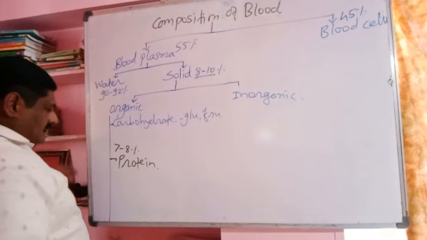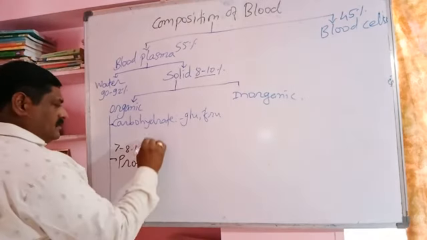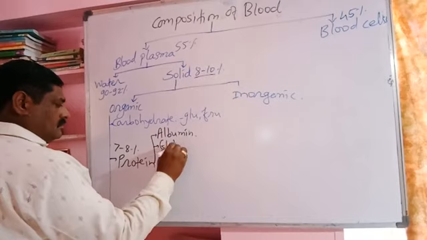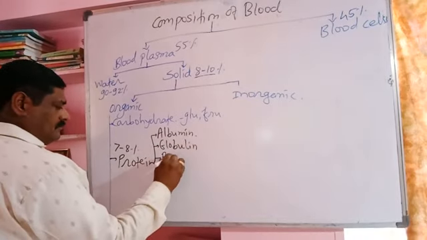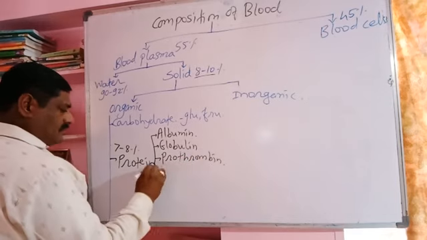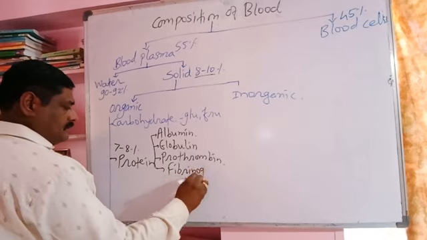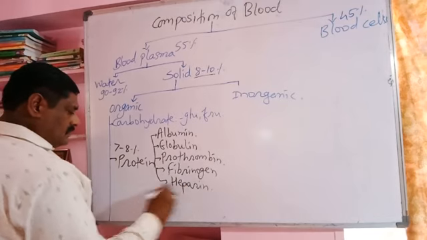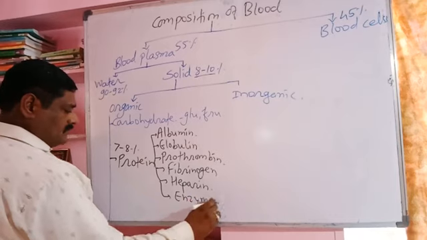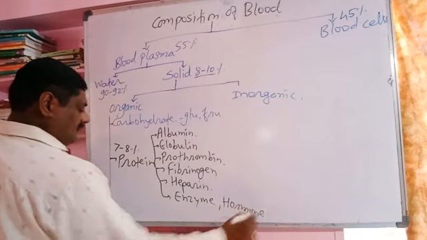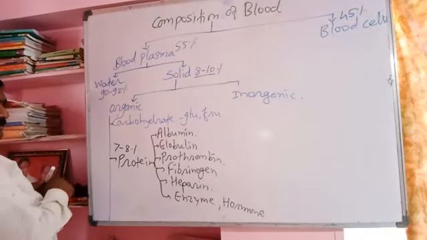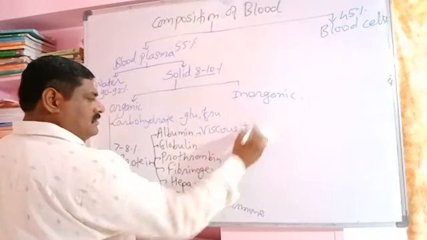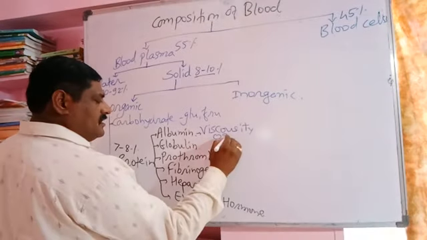The proteins are albumin, globulin, prothrombin, fibrinogen, heparin, enzymes, hormones, etc. Albumin protein is responsible for maintaining the viscosity of the blood and helps in maintaining osmotic pressure.